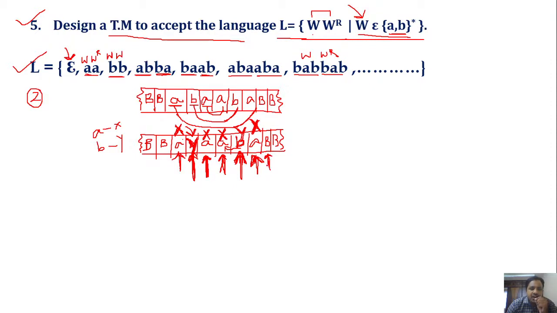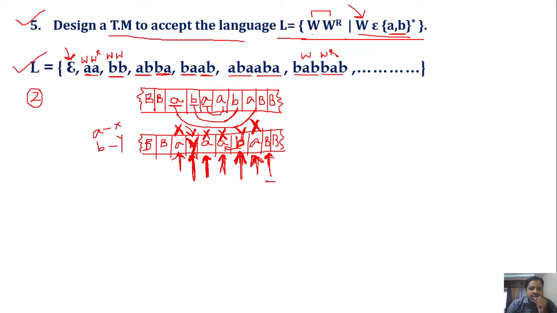We are checking whether any characters are left over in W power R or not. When we get a blank and all the symbols were marked as either X or Y, then the string is accepted.